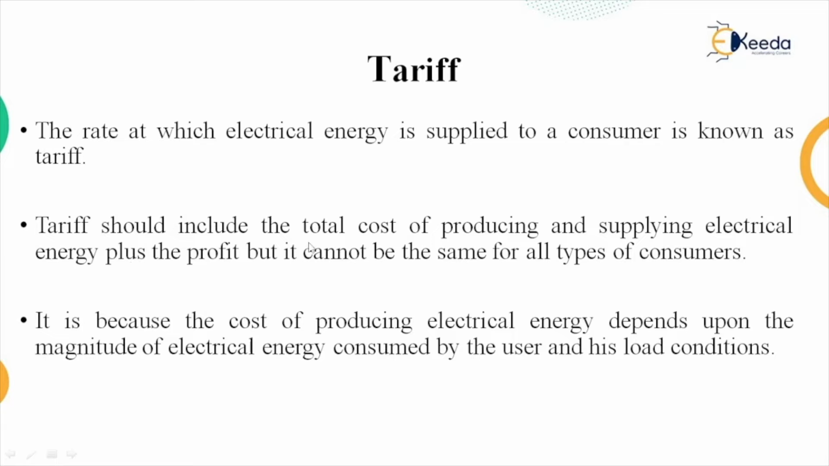Tariff should include the total cost of producing and supplying electrical energy plus the profit. Means in the tariff, producing cost and transmission cost will be included, and the profit of the companies, that is the generating company, transmission company and distribution company, is also included.